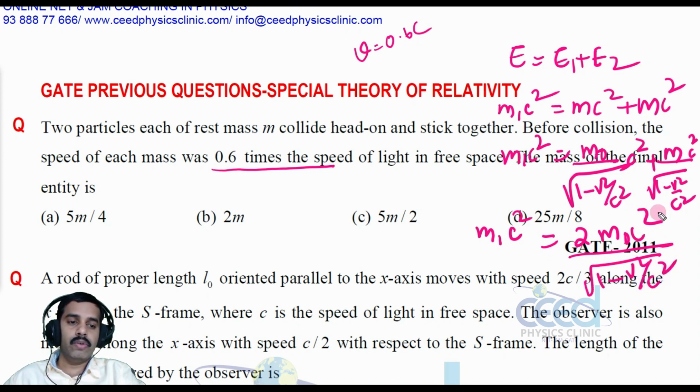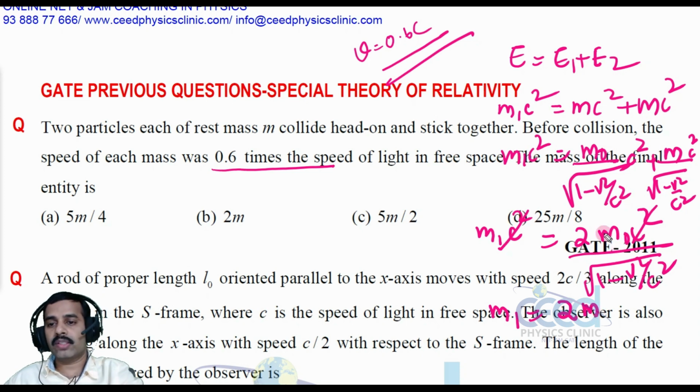Let us cancel out c square. Now it is given that v is equal to 0.6c, so m1 is equal to 2 times m0 divided by the root, where m0 is the rest mass, that is given as m.